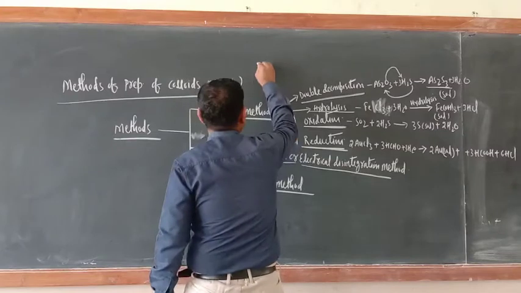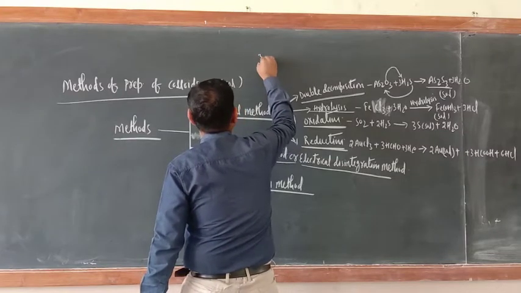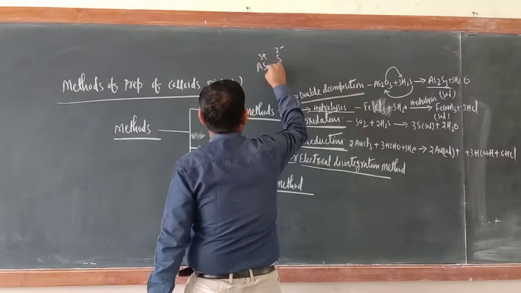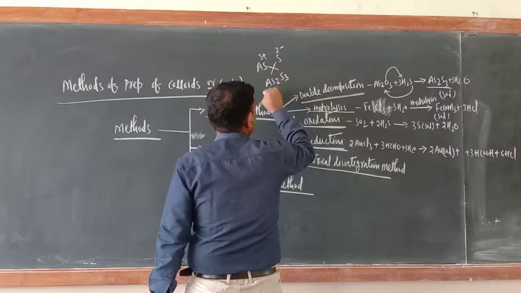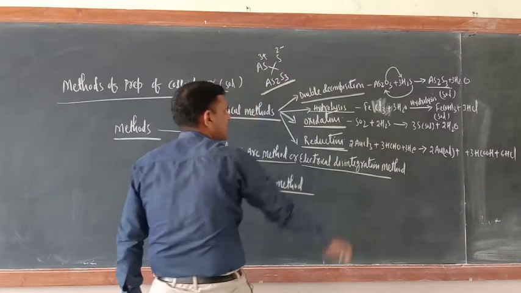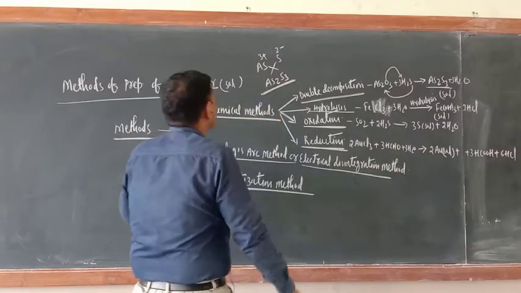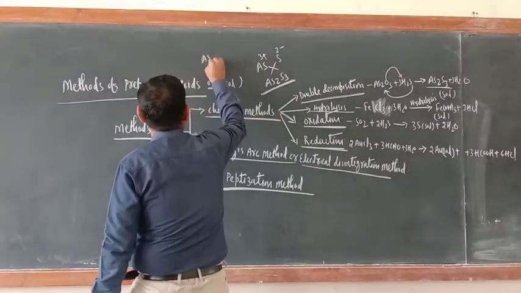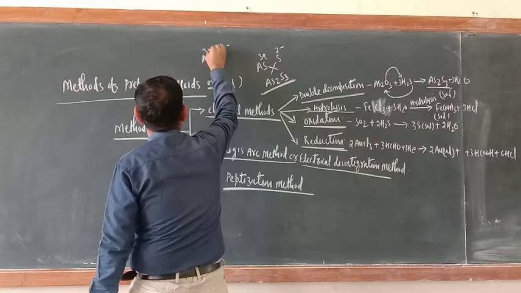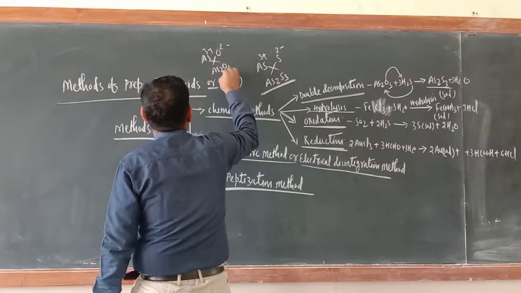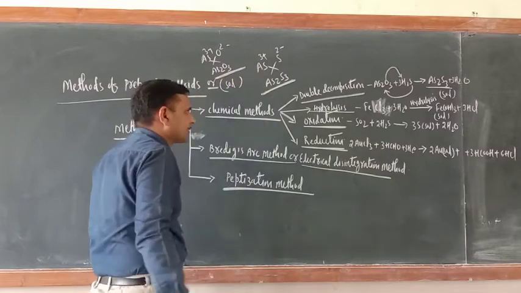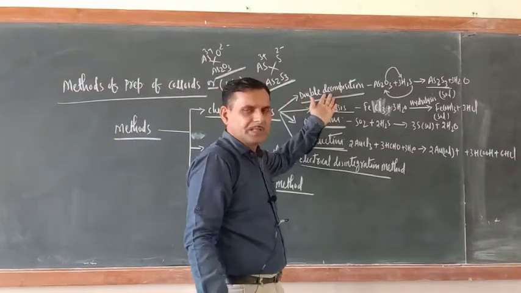For the formula, arsenic is 3 positive, sulfur is 2 negative, crisscross this one, so As2S3. Same way, arsenic oxide: oxygen is 2 negative, this is 3 positive, crisscross, so As2O3. So the double decomposition method is over.